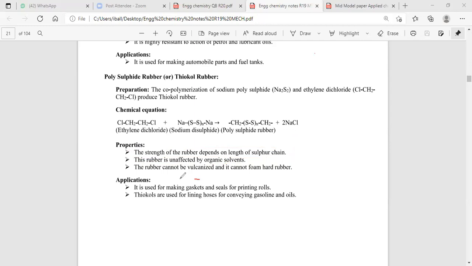Thiokol rubber is used in making gaskets. You have seen the gasket in a cooker. Thiokols act as sealants in printing rolls. Thiokol is used as lining for gasoline tanks or conveyor gasoline tanks. Gasoline is petrol. To preserve petrol in petrol tanks, we need a sealant.